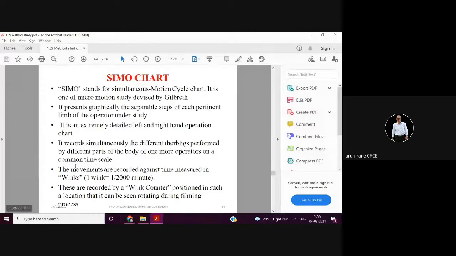That means 30 milliseconds. Why have I multiplied by 1000? In order to get the reading in milliseconds. So 30 milliseconds is the least count of the wink meter. One wink is equal to 30 milliseconds. How did I get it? 1 by 2000 minute into 60, so that will give me seconds, and multiplied by 1000, so that will give me milliseconds.